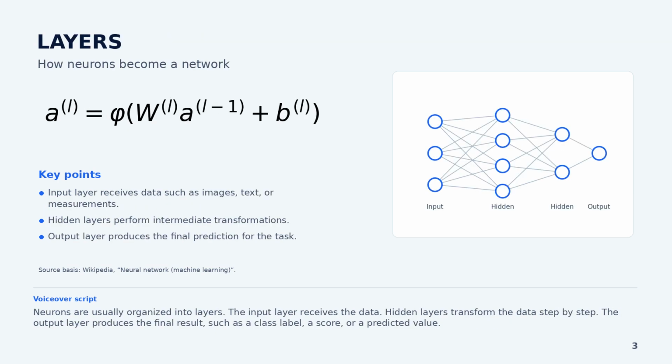Neurons are usually organized into layers. The input layer receives the data. The hidden layers transform the data step by step. The output layer produces the final result, such as a class, a score, or a predicted value.